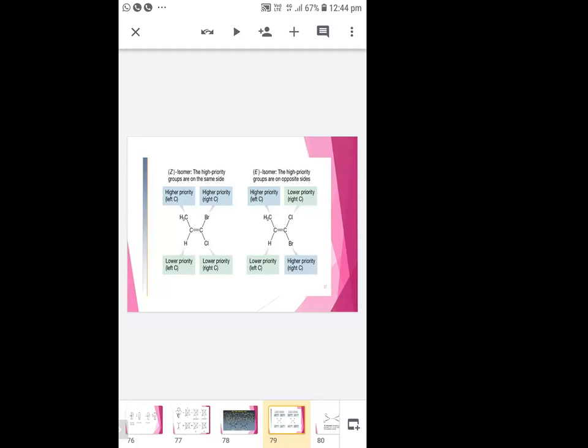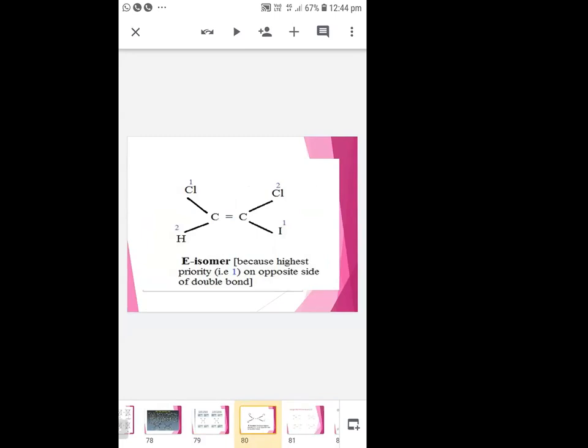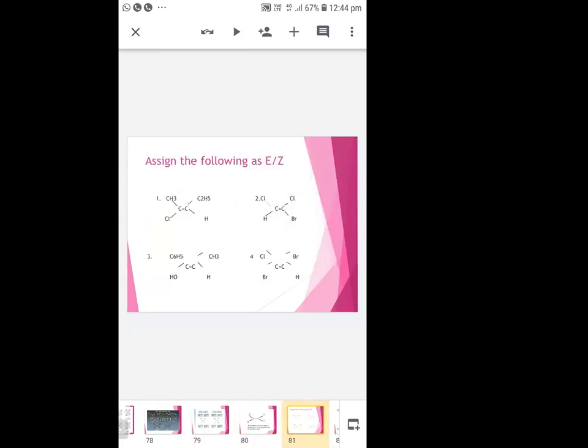If the highest priorities are on the same side, the symbol Z is used. If the highest priorities are on opposite sides, the symbol E is used. So the compounds are given. All of you understand this?